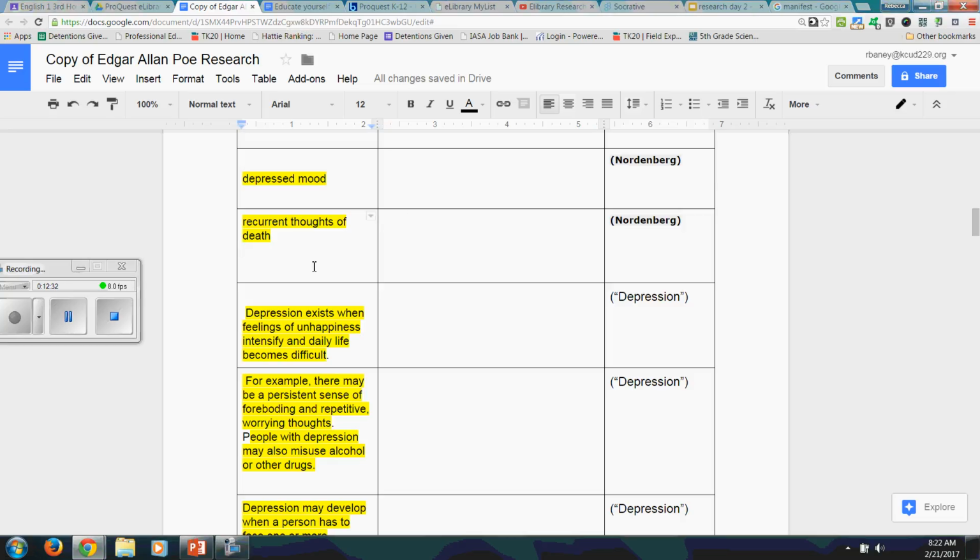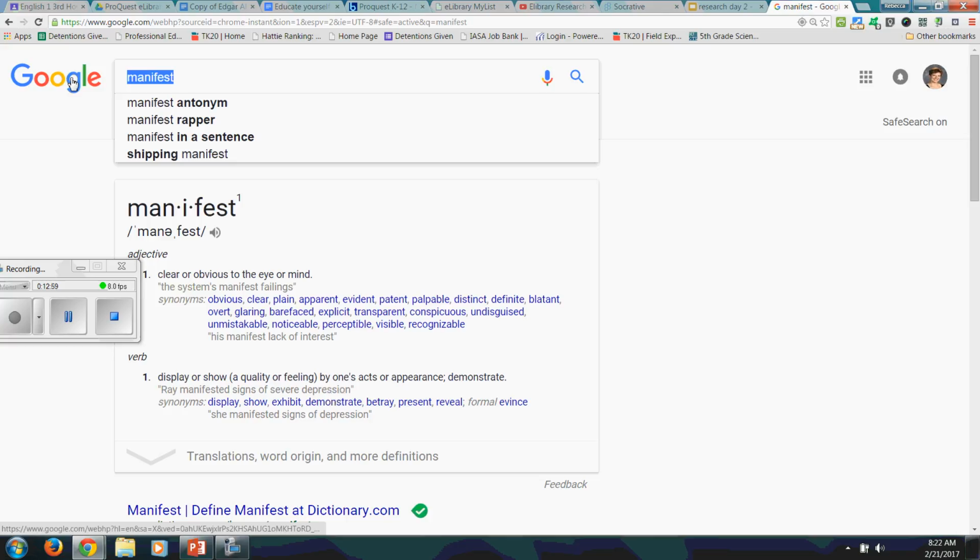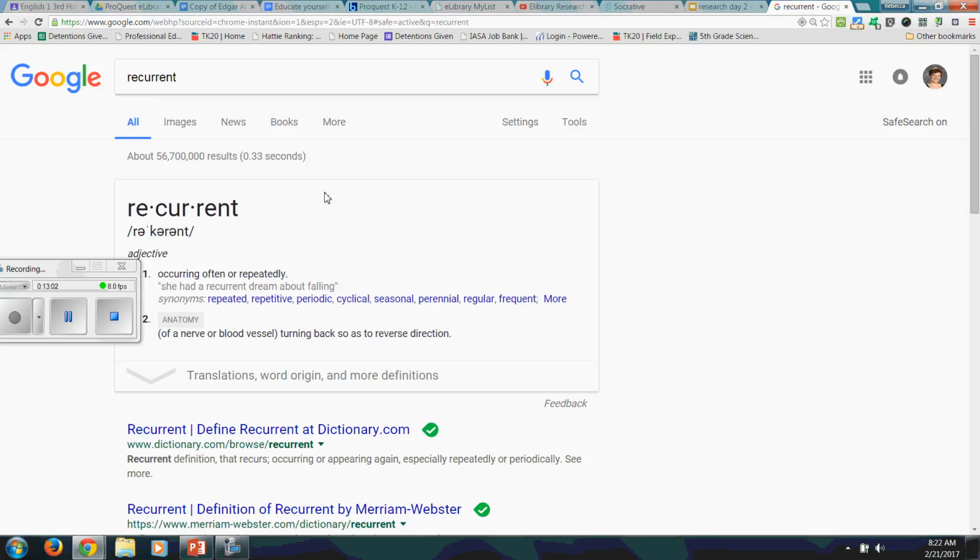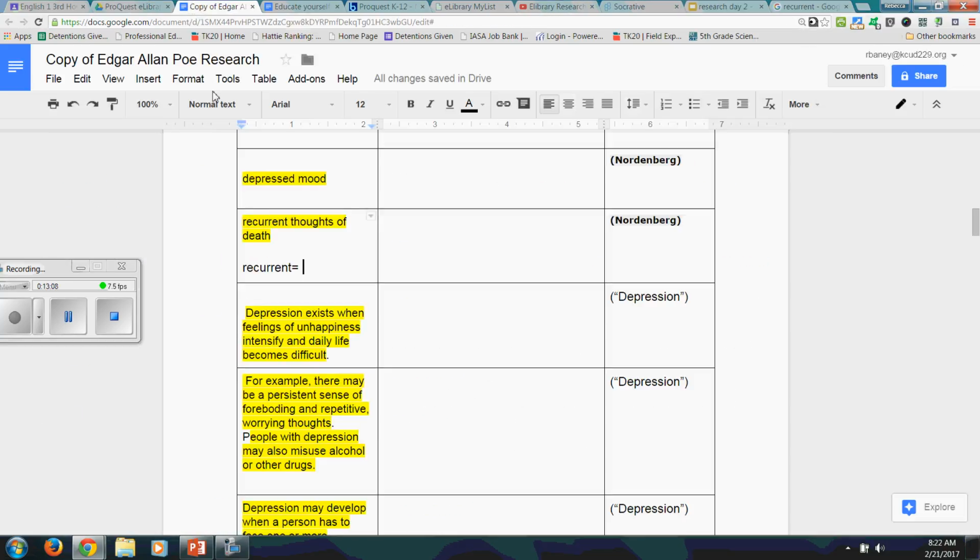Okay, now I'm going to come down to the next section and I see depressed mood and recurrent thoughts of death. Let's see. These are 2 very short things. I could decide, do I want to write them each in a sentence or can I combine them in some way? So first, I'm going to say, what does recurrent mean? I can't start over here until I know what recurrent means. So again, I'll just search that up. It means occurring often, repeatedly. So if something is recurrent, it's repeated. So now I'm going to say people with depression.